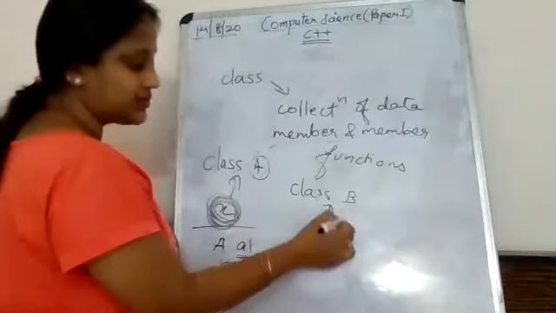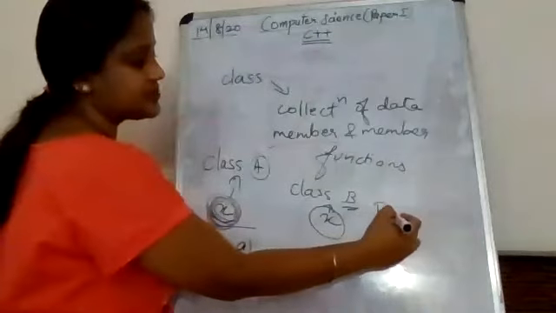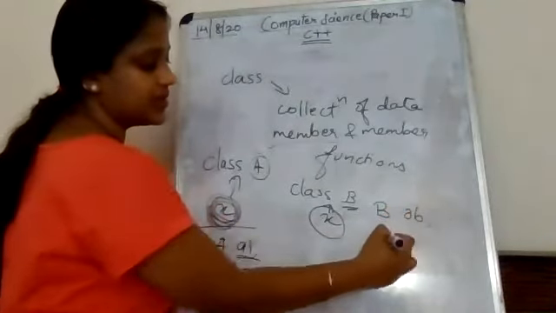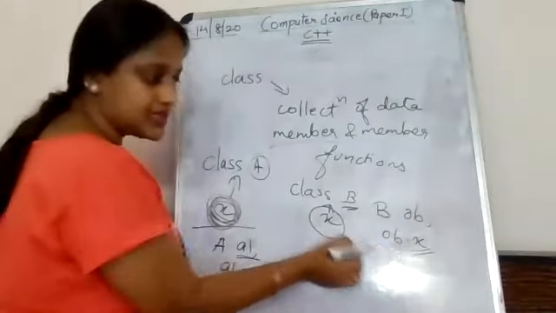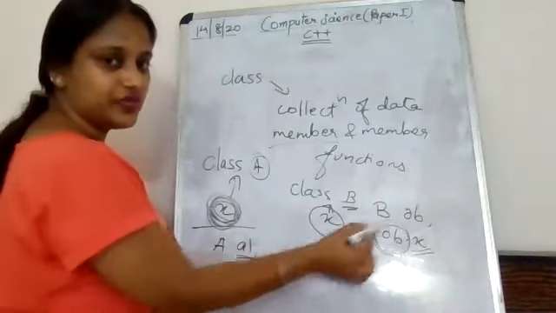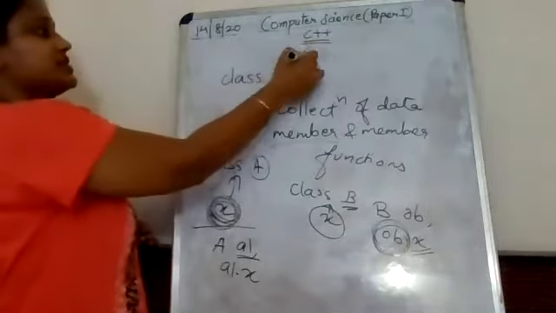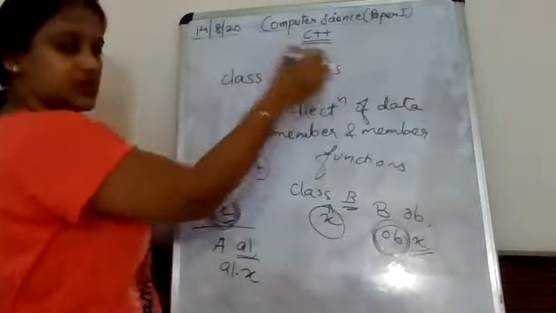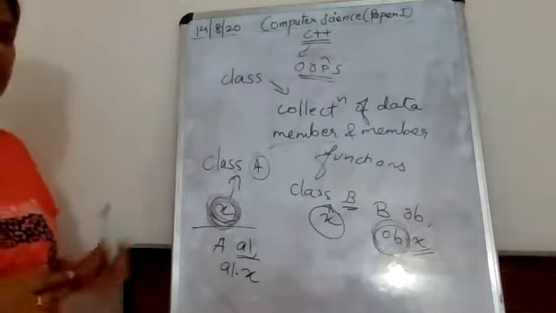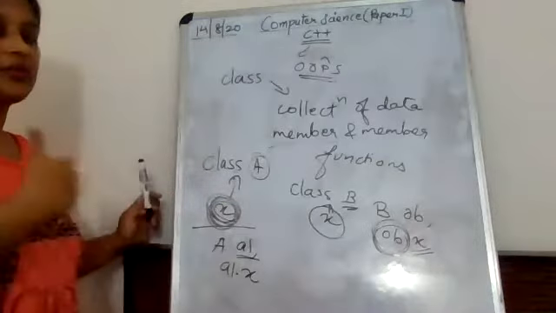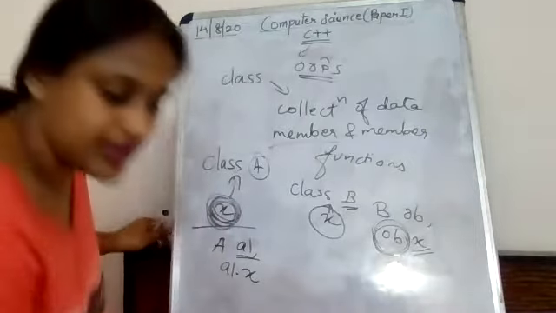Same goes over here. If I want to access this x, so I will have to create an object of B. Suppose I created an object of B, OB, so it will be OB dot x. So it all depends upon the object through which object you are calling. C++ is also known as OOPS. It is object oriented programming language. Everything depends upon the object. You call the data member and member functions of a class with the help of an object in void main.